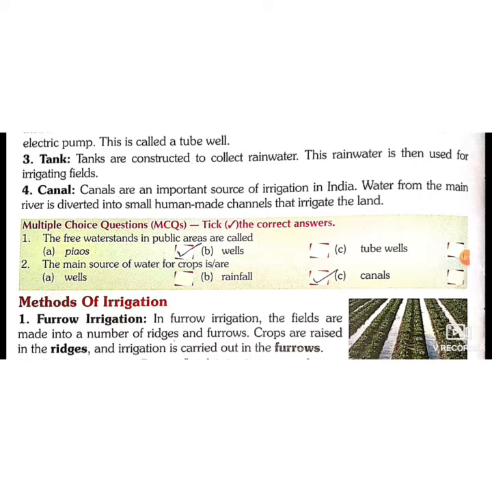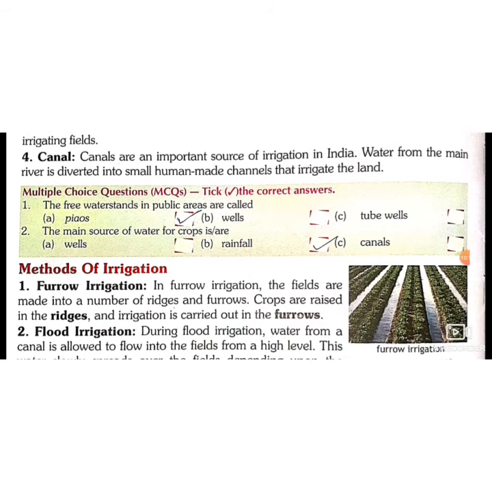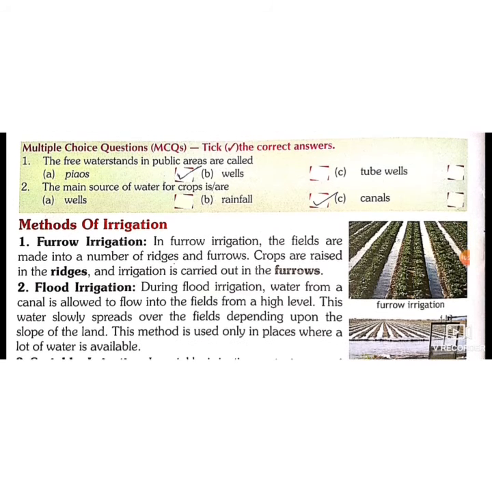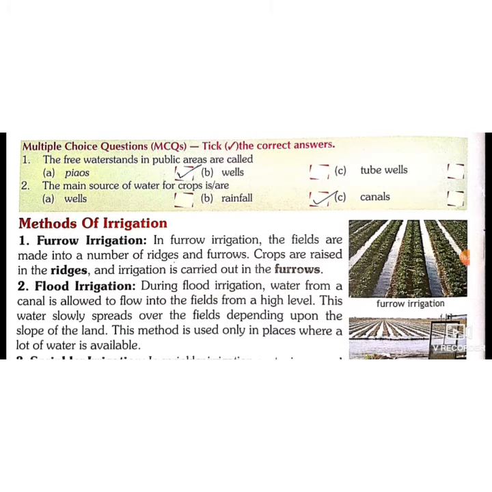Canals. Canals are the most important source of irrigation in India, where the main river is channelized into small channels to get the water. The free water stands in public areas are called ponds. The main source of water for crops is rainfall.